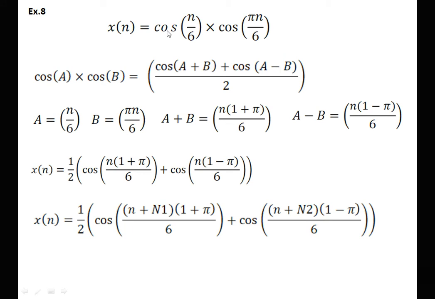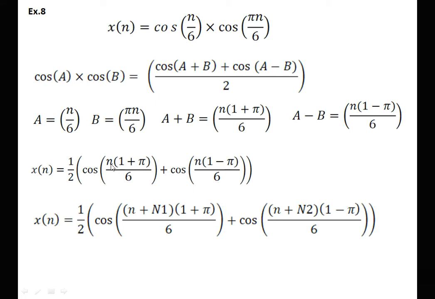Next, this time in this example there is a multiplication of these two parts, cos n by 6 into cos of pi n by 6. Here we require to use the trigonometry formula: cos a into cos b is equal to cos(a plus b) plus cos(a minus b), divided by 2. So here if we correlate these two equations, a is n by 6 and b is pi n by 6. After calculating a plus b and a minus b, we substitute here. Therefore our x of n becomes 1 by 2 [cos of n (1 plus pi) divided by 6 plus cos n (1 minus pi) divided by 6].